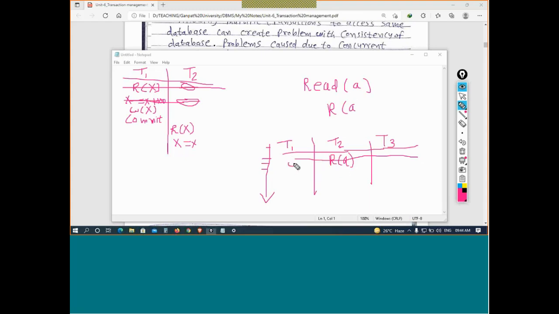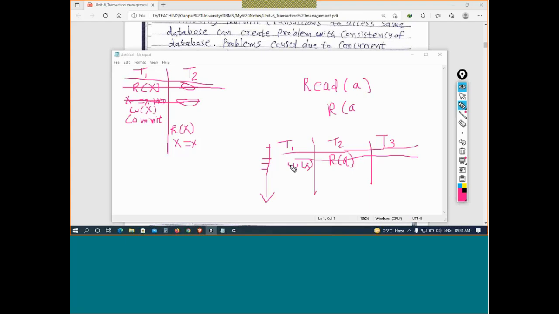Now, if I have written, let's say, write X here in the transaction T1, so I cannot write anything in this time for T2 or T3. Likewise, if I am writing, let's say, write Y here in the transaction T3, so at the same time I cannot write anything for T1 and T2.